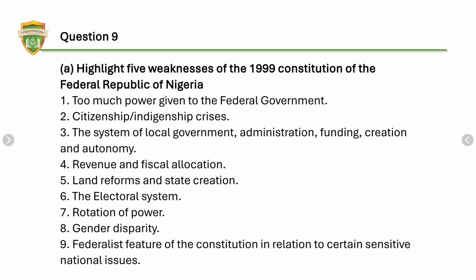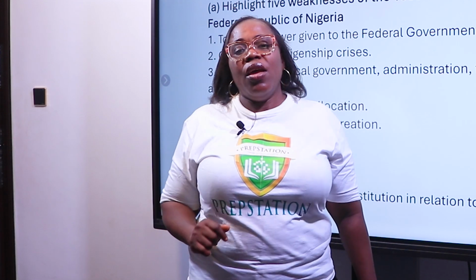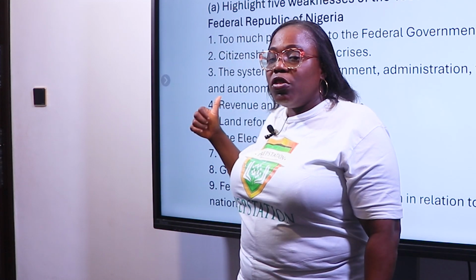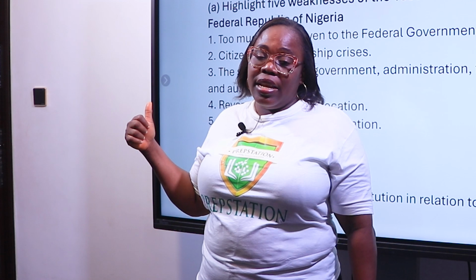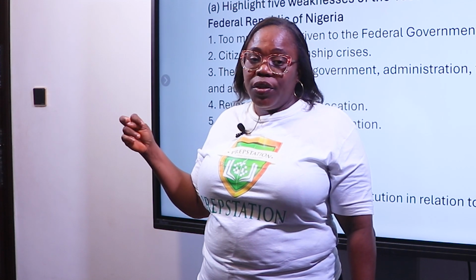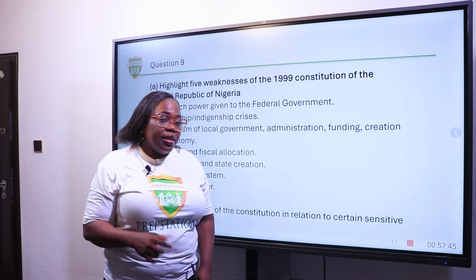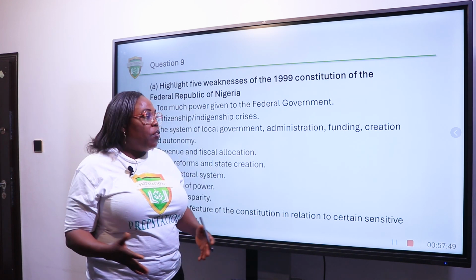Question 9. Highlight 9 weaknesses of the 1999 Constitution. That is the Constitution that we have been using. This is the 26th year of the 1999 Constitution. The 1999 Constitution came into existence in May 1999. Take note of this. So, this is the Constitution that has been existing till date. It was put together by the military government.